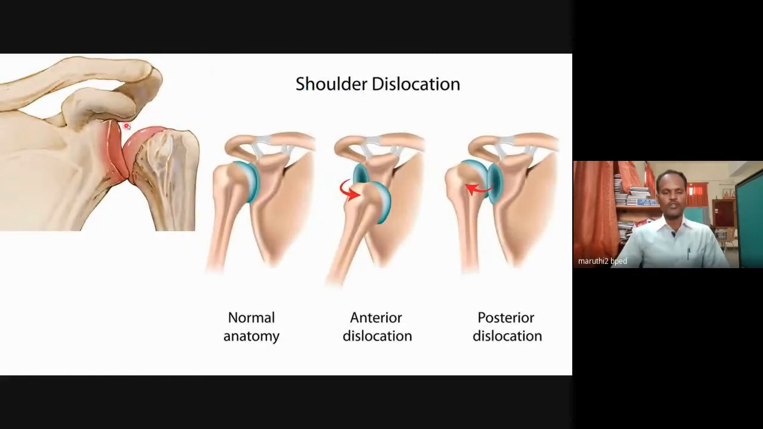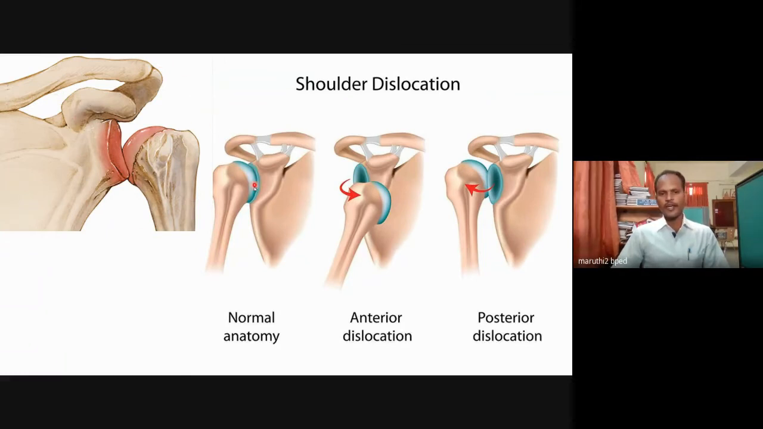So this is the dislocation part. Actually, the bone should be placed here, but instead of that, the humerus bone has completely come out from the scapula area. This is the shoulder joint, it comes out and goes away. This is the right situation for the dislocation.